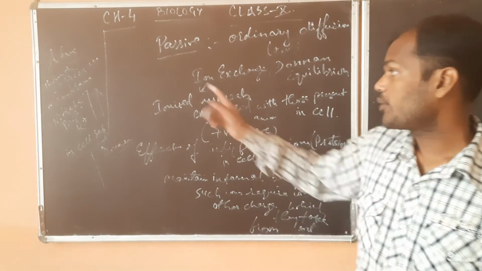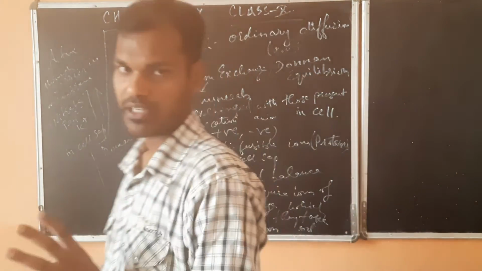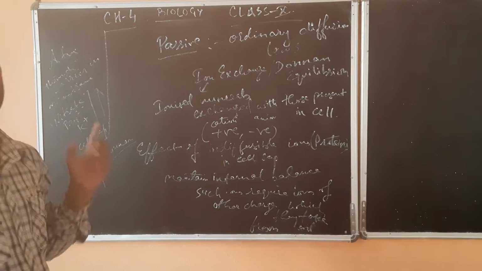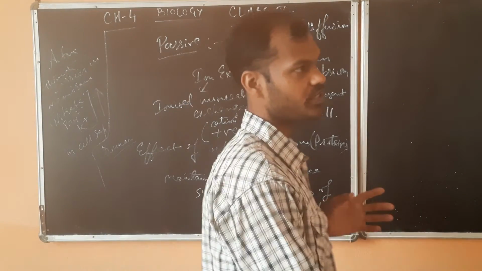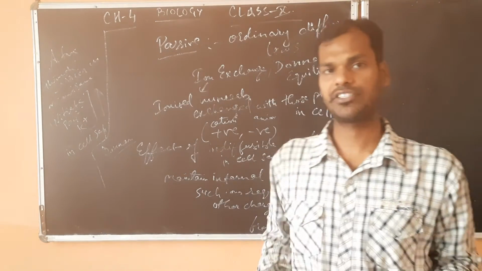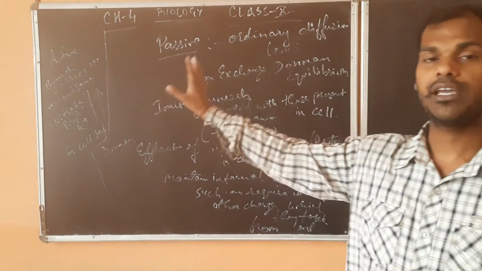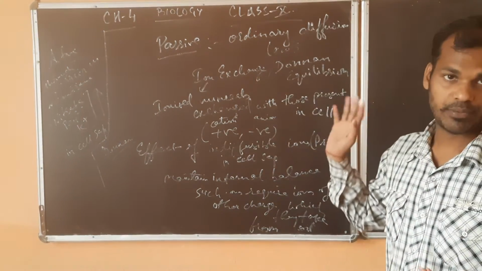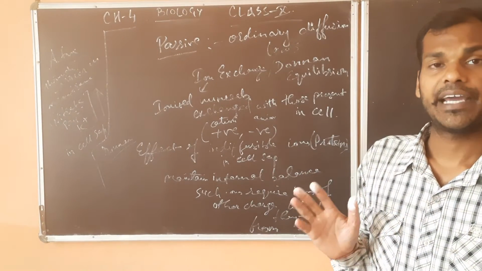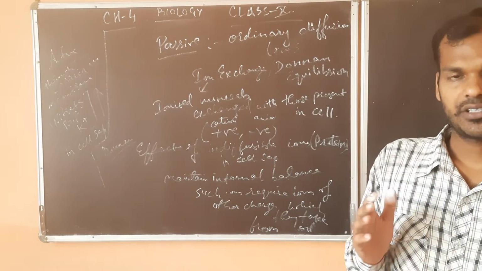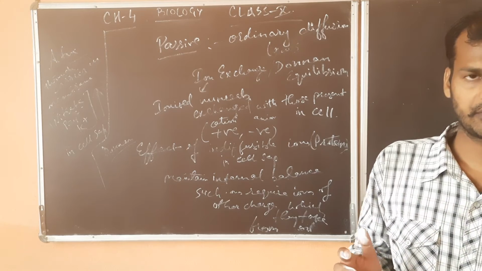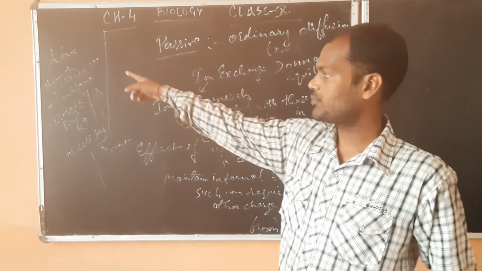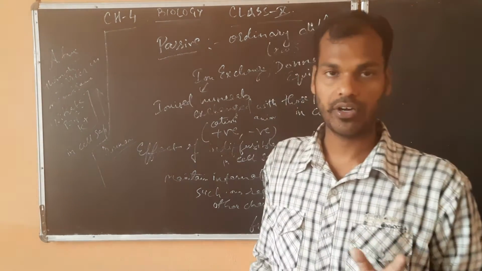Now coming on to the active absorption. The name itself, active absorption, simply means there will be ATP utilization, adenosine triphosphate. There will be energy utilization. With the help of energy only, it will be moving from one side to another side. But in passive absorption, we have seen no energy was taking place. There was no involvement of energy. But in active absorption, there will be involvement of energy or ATPs.